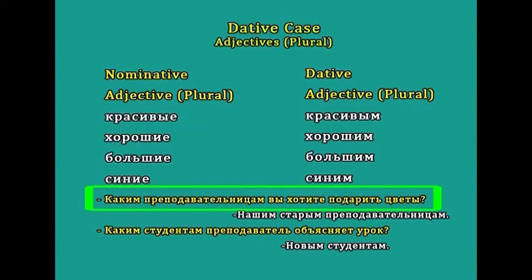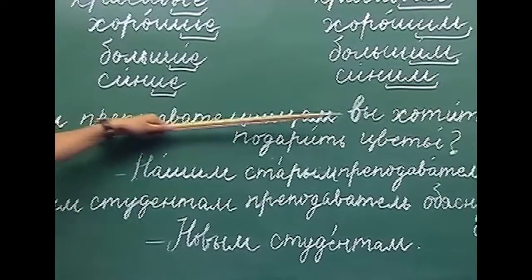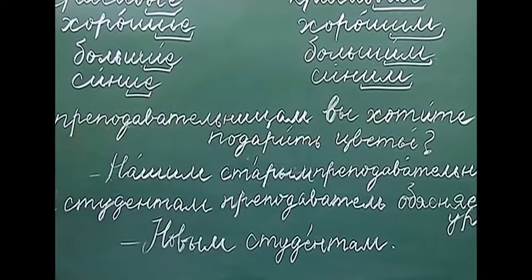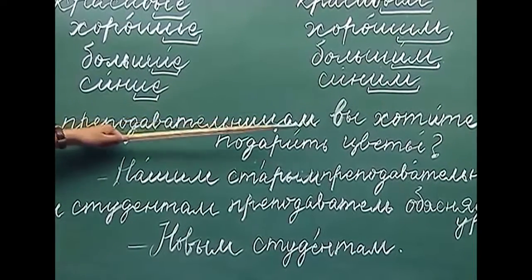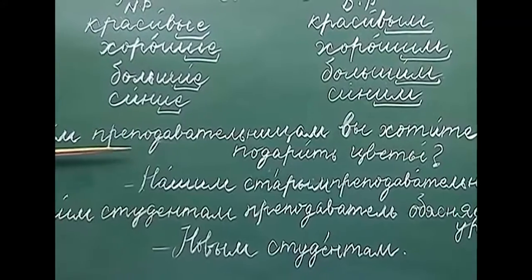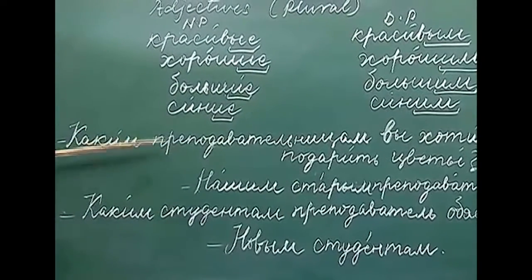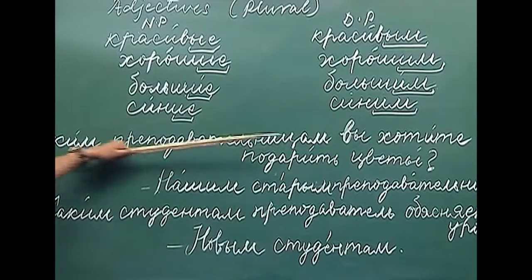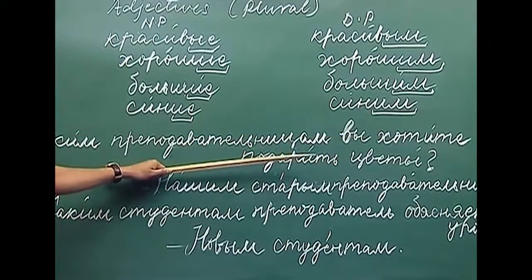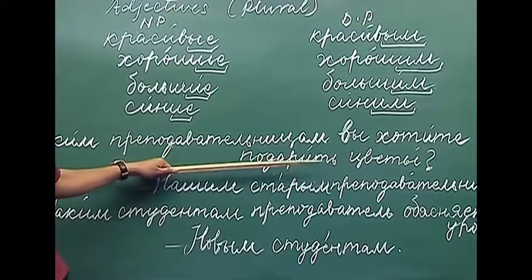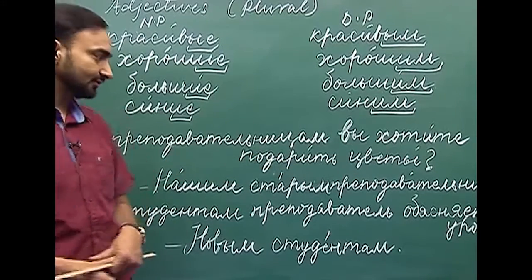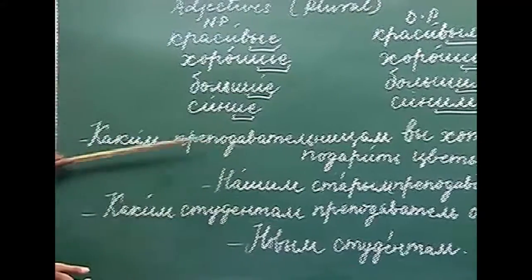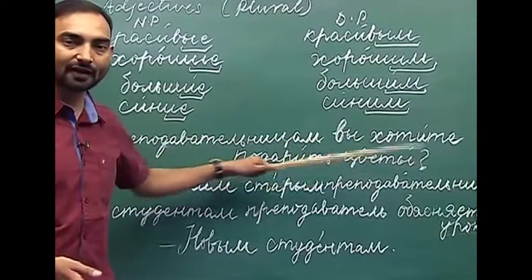Now, let us look at some of the examples. Kakim pripadavachal nitsam vikhatite padarit switi. Here the interrogative word is used, kakim, to which teachers. Pripadavachal nitsa is female teacher. To which female teachers do you want to give flowers? Padarit is to give a gift or to gift someone something.